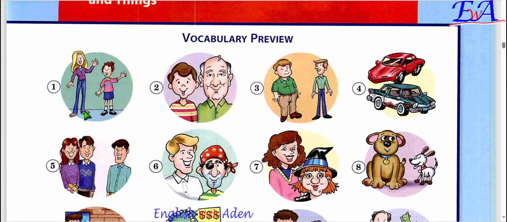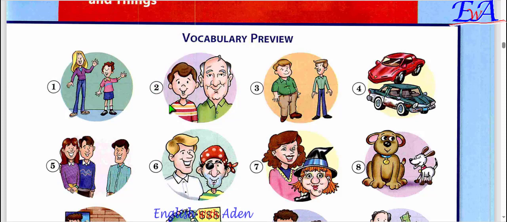So this is the first picture. The first picture, what can you see? You can see a girl, tall, and then a boy, short. So it's tall, short. Tall, short.